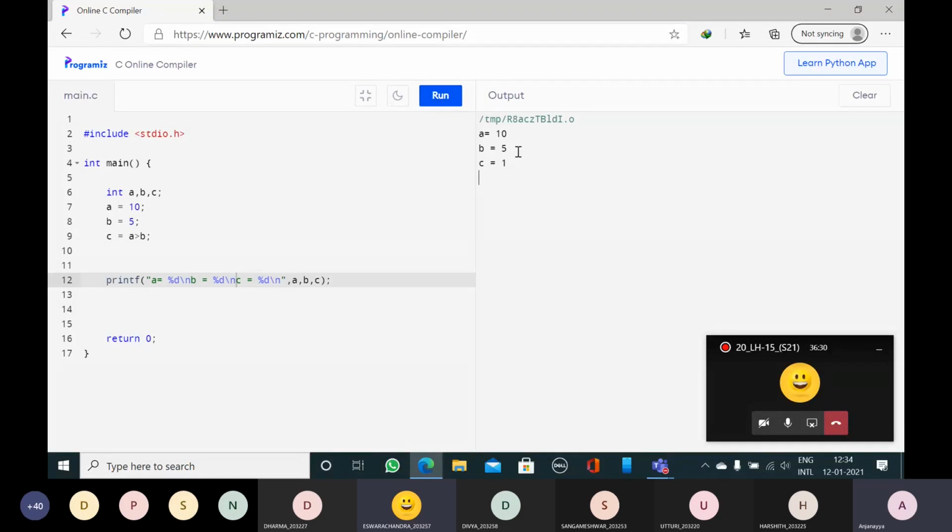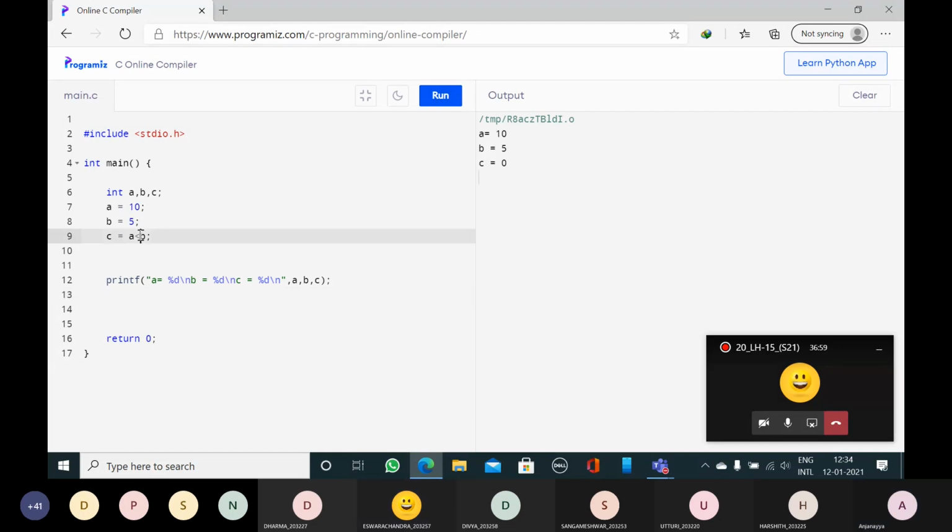Now A is equal to 10, B is equal to 5. 10 greater than 5, true. True means value is 1. Now I will change the operator to less than. A less than B. 10 less than 5? False. False means value is 0. Now you see the output. See, the value changes to 0. So greater than, less than.